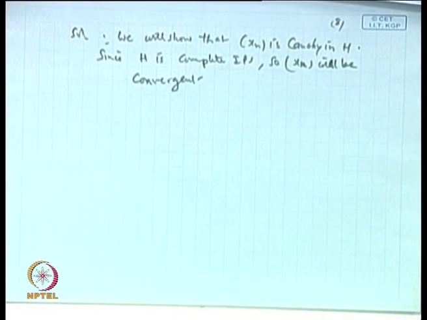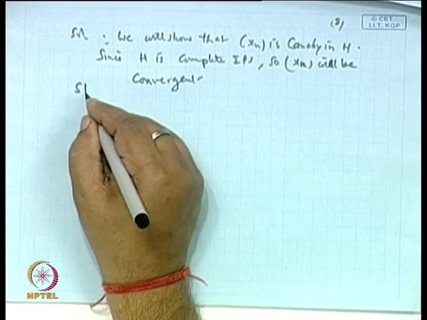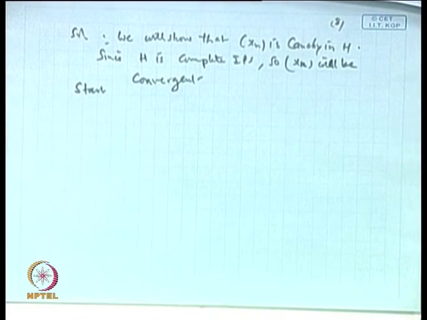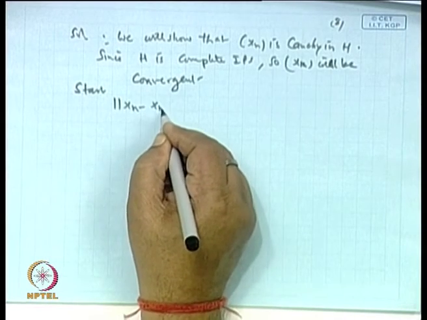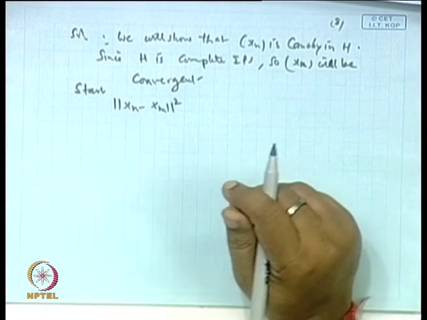This is our trick. For the Cauchiness, start with this. Cauchiness means the difference between any two arbitrary terms of the sequence must go to 0 when n is sufficiently large. So, consider norm of x n minus x m whole square.